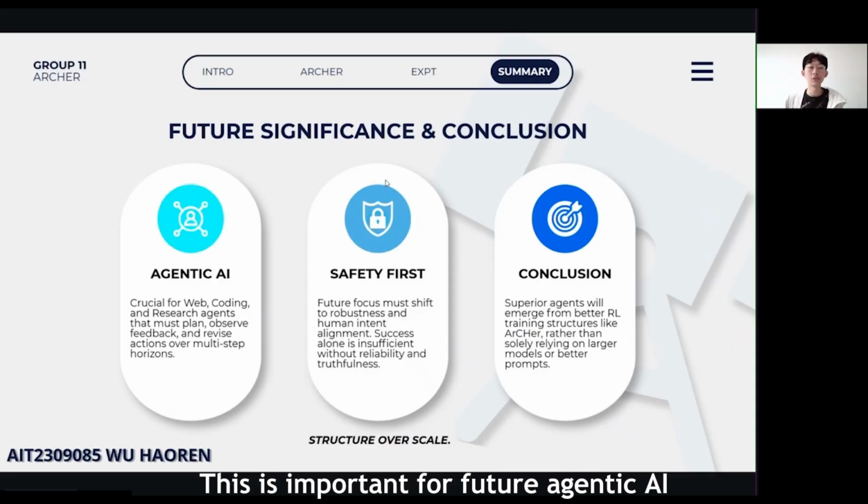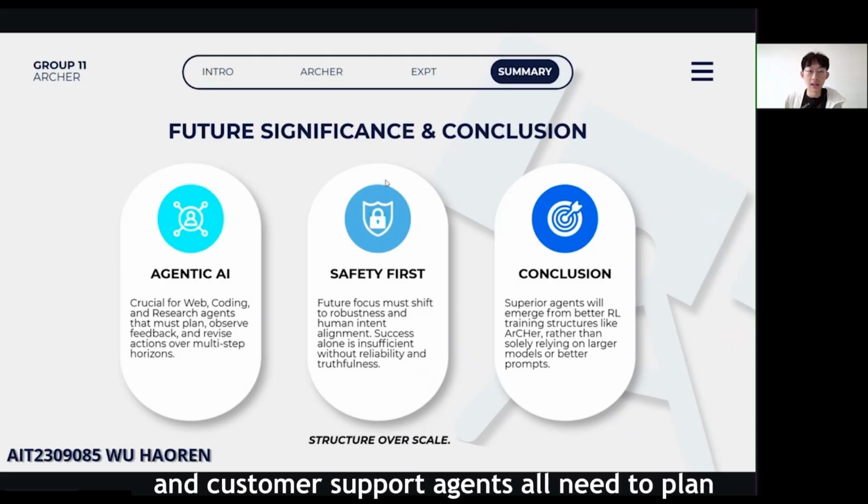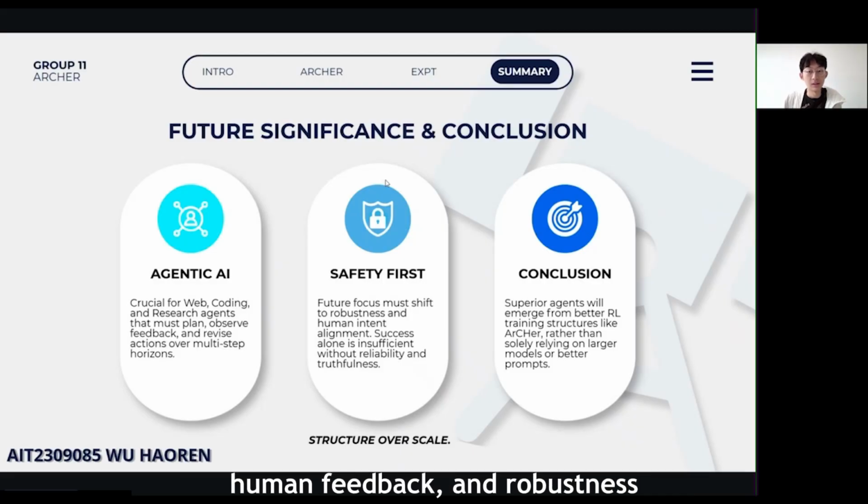This is important for future agentic AI, such as web agents, coding agents, research assistants, and customer support agents, which need to plan, observe feedback, and revise actions over multiple steps. These are not only language generation problems, they are reinforcement learning problems. However, future work should focus more on safety, human feedback, and robustness. In real applications, task success alone is not enough. The agent must also be reliable, truthful, and aligned with human intentions.